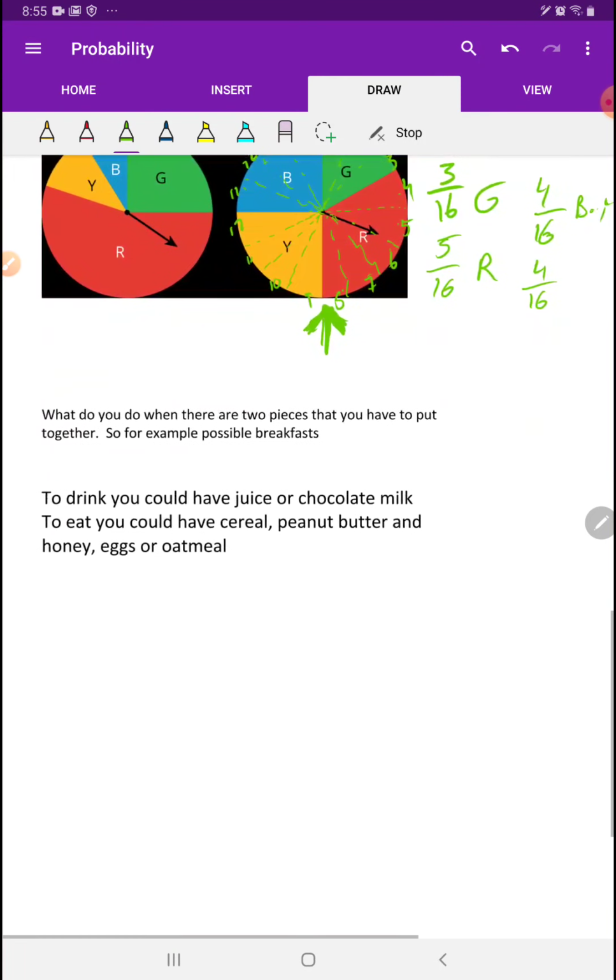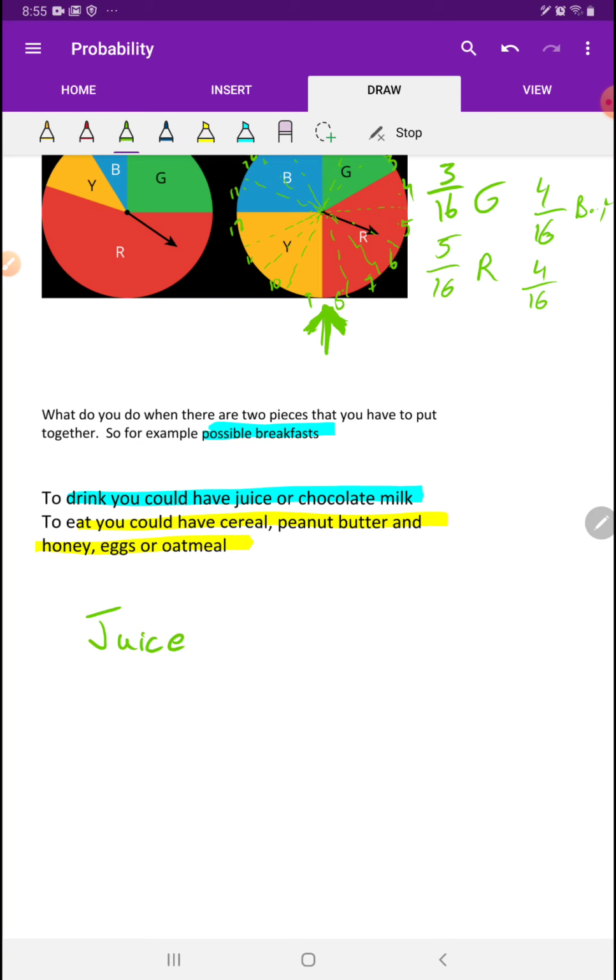You can also do probabilities for possibilities when you're adding certain things together. So in this case, we're going to look at possible breakfasts, okay? So you have to drink, you can have juice or chocolate milk, and to eat, you can have cereal, peanut butter and honey, or oatmeal. So now we have two choices. You can either have juice or chocolate milk. You have to pick one of them. So let's say you pick juice.